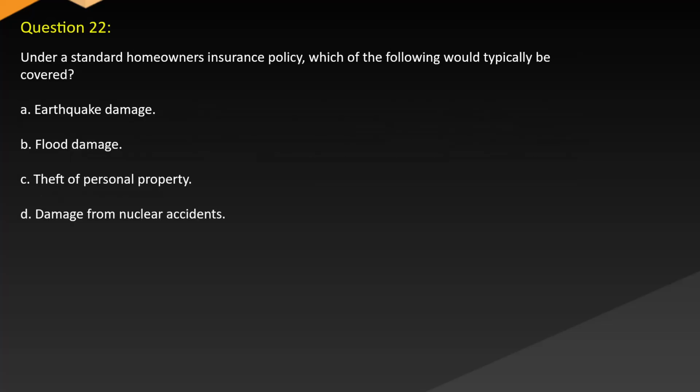Question 22. Under a standard homeowners insurance policy, which of the following would typically be covered? A. Earthquake damage. B. Flood damage. C. Theft of personal property. D. Damage from nuclear accidents.